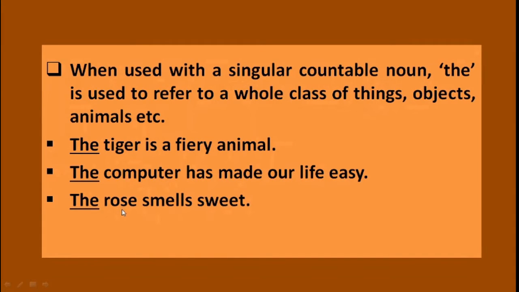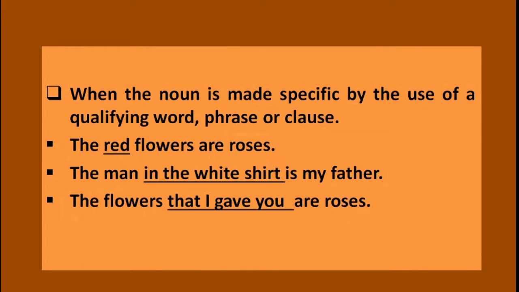Tiger, computer, rose. These are called countable nouns. In the first sentence, tiger refers to a class of animals. Computer refers to a class of electronic things. Rose refers to a class of plants or flowers. So in such cases, you have to use the article the before the countable noun.